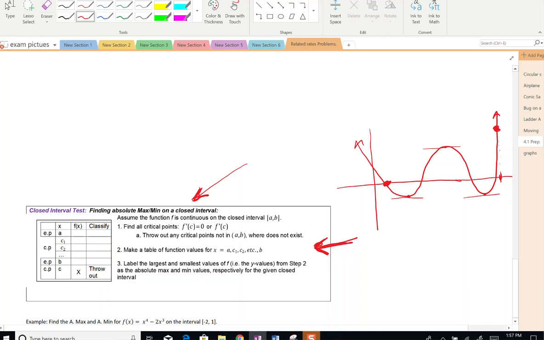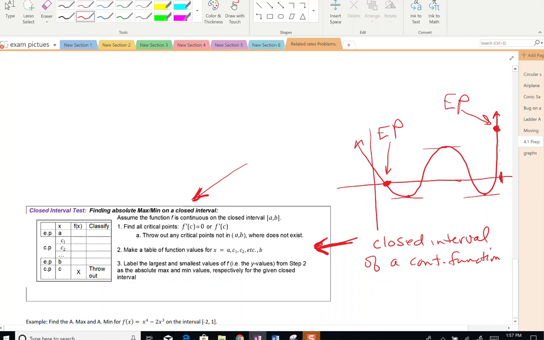So the closed interval test says that if we have a closed interval of a continuous function, then our possible absolute maximum and minimum values will be located at an endpoint, which I call EP. So these two are our endpoints, and interior critical points.